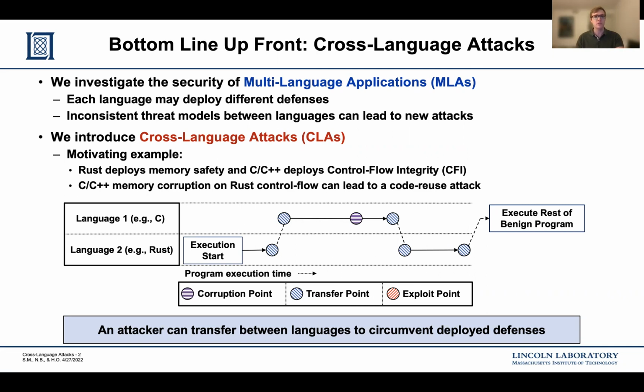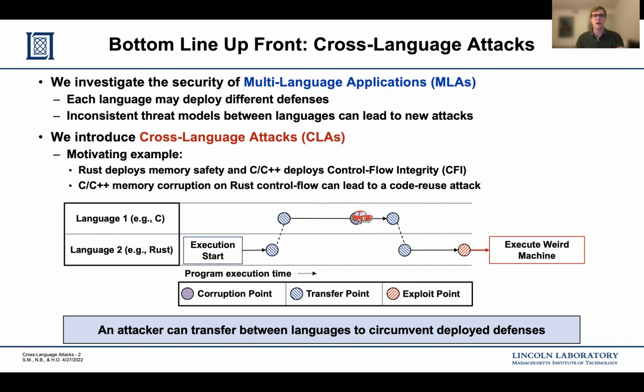For example, below, we see an MLA that consists of Rust and C, where Rust deploys memory protection and C deploys control flow integrity. As the program executes, control flow may transfer from Rust to C, in which there may exist a bug in the C code that can lead to memory corruption. This memory corruption may then be leveraged by an attacker to corrupt an indirect jump that will be later taken in Rust, where there is no control flow integrity deployed.